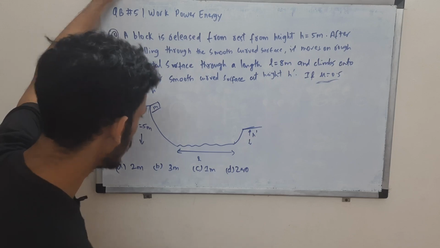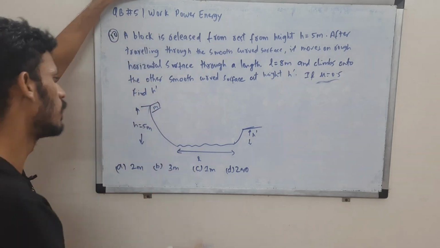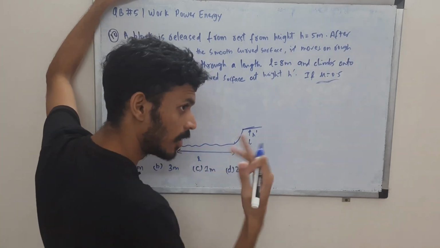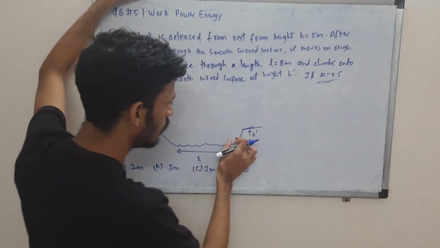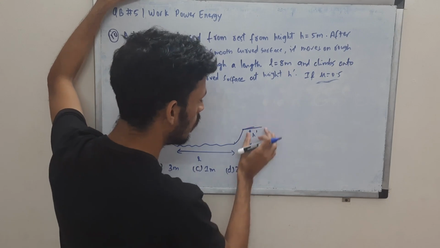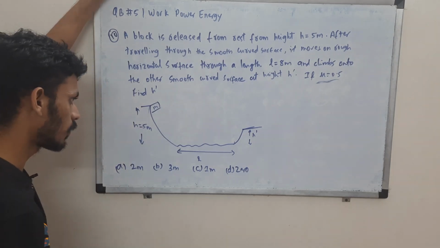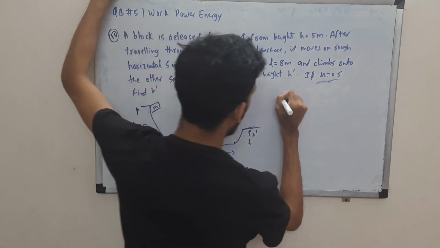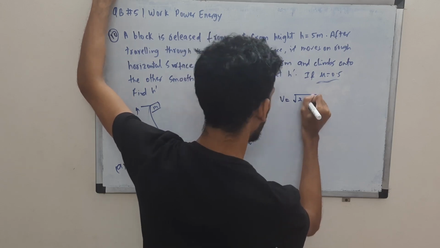So, basic conservation of energy. Here the potential energy is converted into kinetic energy, then some loss of kinetic energy, and then that kinetic energy is converted into potential energy, gaining a height h prime. By falling a height h, we gain a velocity of root 2gh, as I mentioned in the previous question.